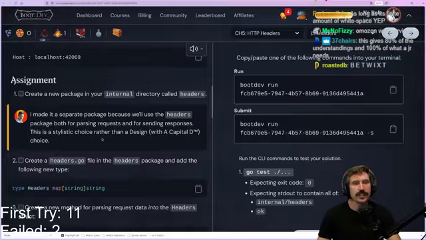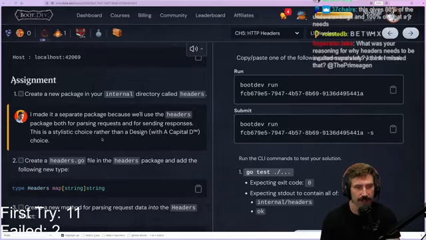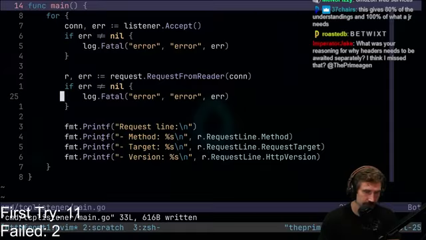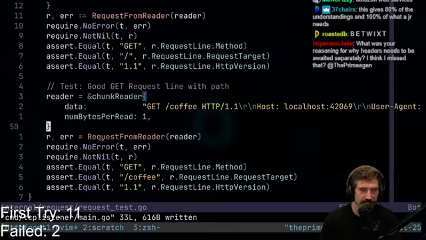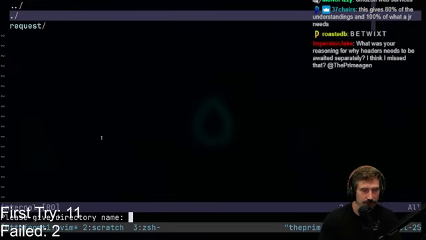Okay. Create a new package in our internal directory called headers. I made it a separate package because we'll use the header package for both parsing the request and for sending responses. This is a stylistic choice rather than a capital-D design choice. It's just simple stuff. That's all I'm doing. I'm not trying to make things too hard. I think I'd write this a little bit differently if I was trying to actually ship something, right?